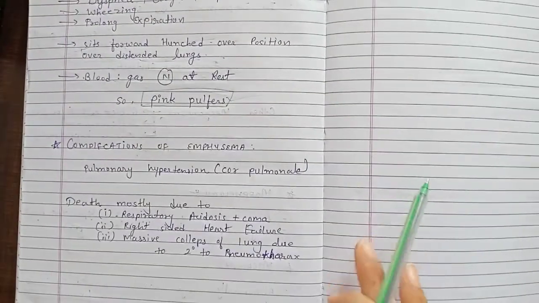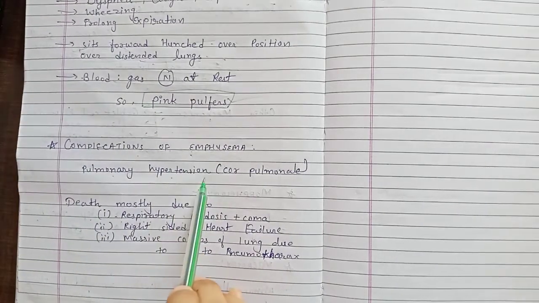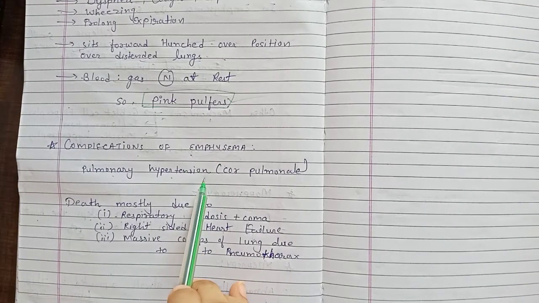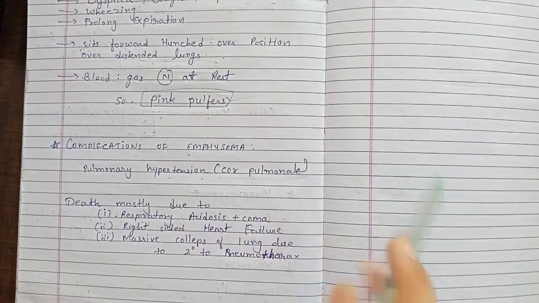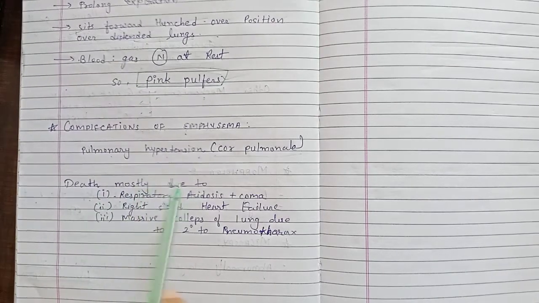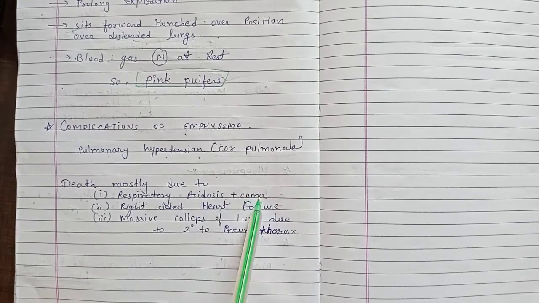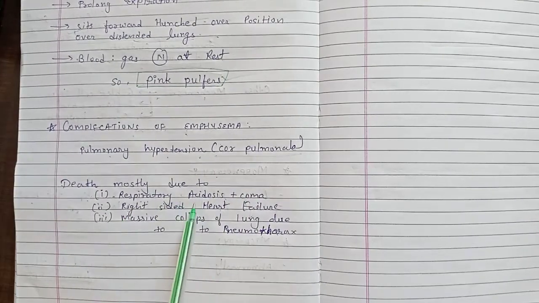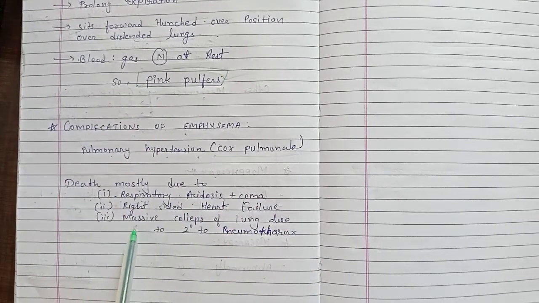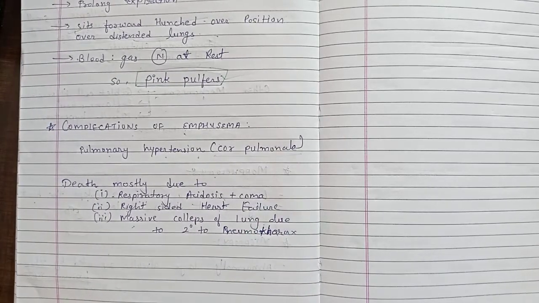Complications of emphysema. Pulmonary hypertension is the most common complication of emphysema, which is also known as cor pulmonale. Death mostly occurs due to respiratory acidosis plus coma, right-sided heart failure, and massive collapse of a lung due to secondary pneumothorax. This completes all about emphysema.